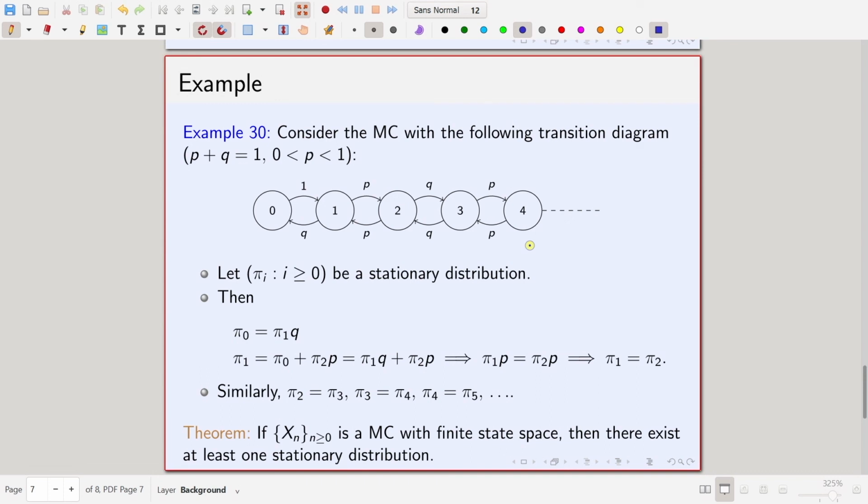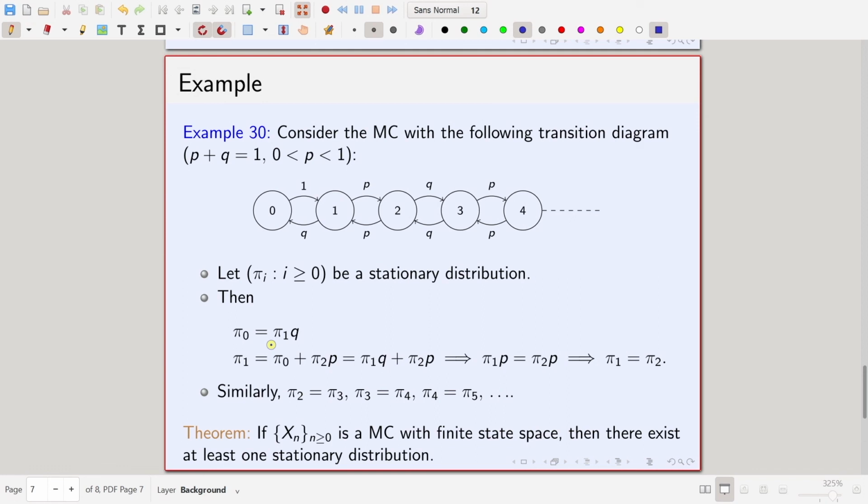Now, if it is a stationary distribution, it should satisfy pi P equal to pi. Let us write that one by one. So, pi 0 should be equal to pi 1 times q. This is an infinite transition matrix.